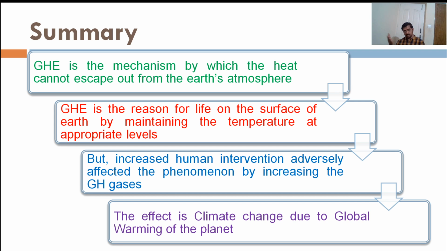Instead of having fossil fuel powered automobiles, many countries are moving on to green technologies like hybrid vehicles, electric cars, then use of renewable energy instead of thermal power plants burning fossil fuels. All these things are to control or regulate the emission of greenhouse gases into the atmosphere, thereby controlling or preventing global warming to a level, to save the planet.